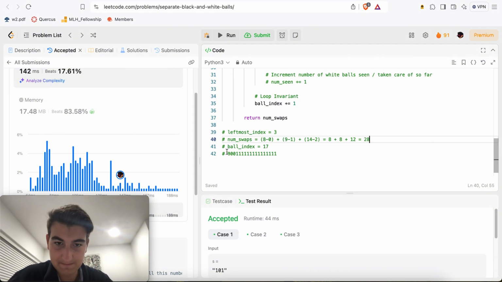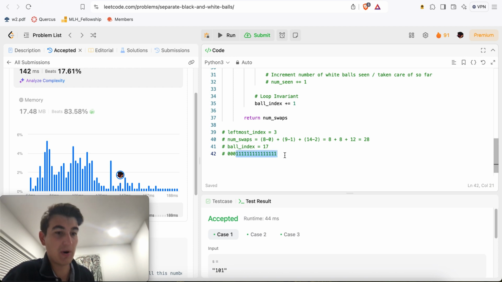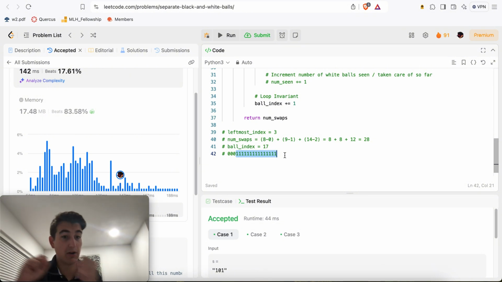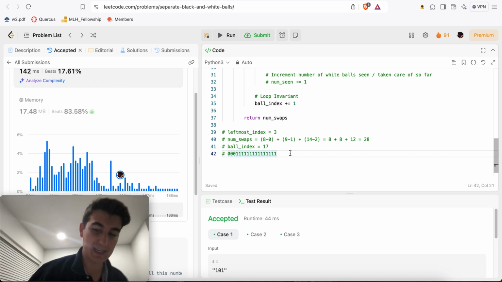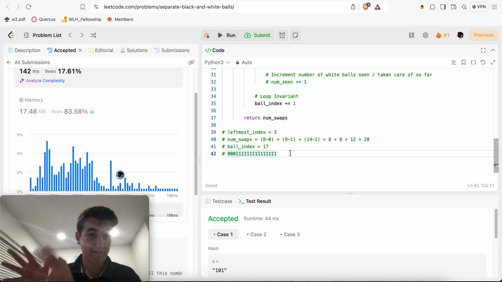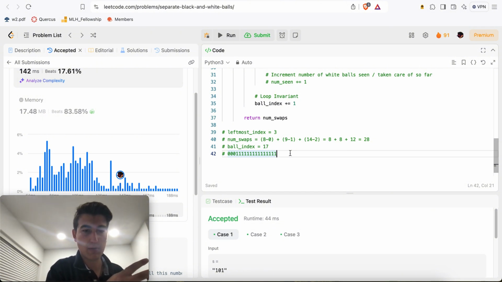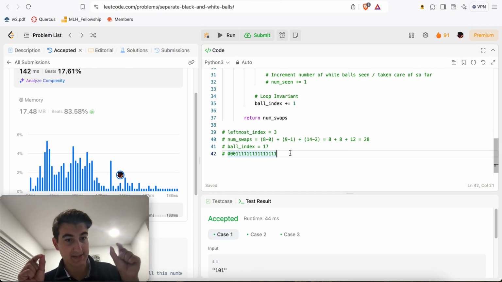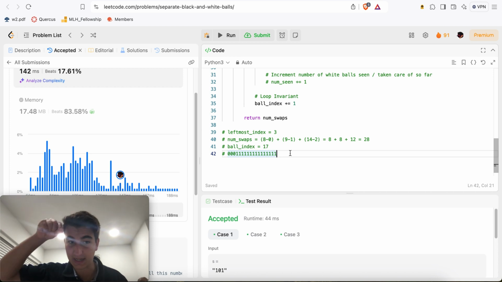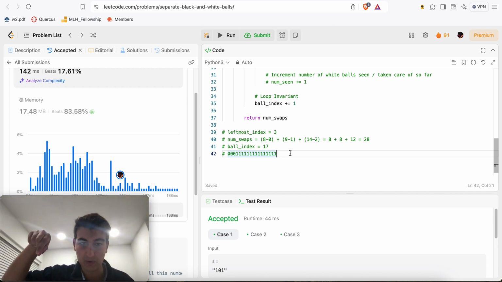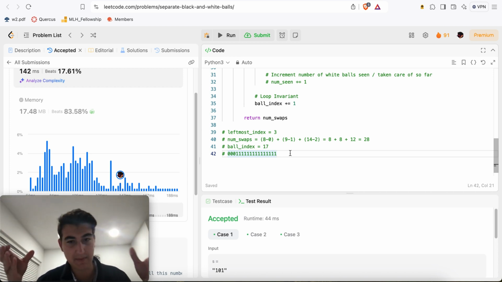And so essentially, since we shoved all those zeros to the left, necessarily what remains on the right is all the black balls, right? So we've essentially, as we wanted, put all the white balls to the left and all the black balls to the right. And so hopefully that explanation makes sense, right? So the idea is that I take whatever is the leftmost 0, and I want that to be at index number 0, right? So it's just its current index minus index 0. That's how many swaps, because again, you can only swap adjacents, so it can only get there one at a time, so it'll take that many steps to get there, right?